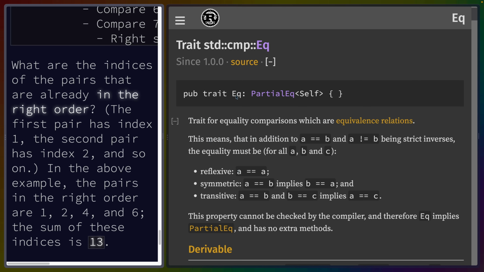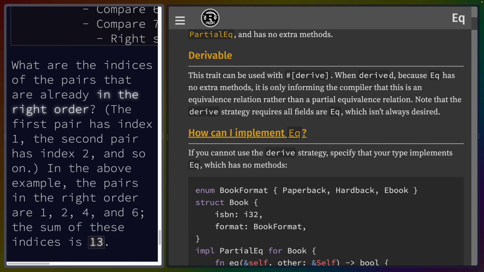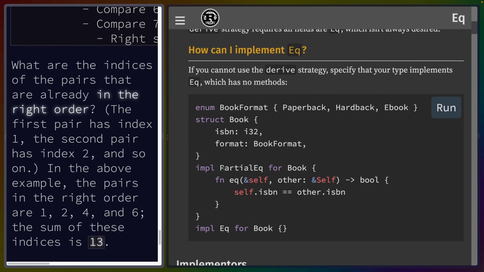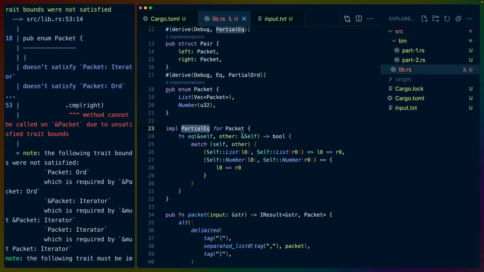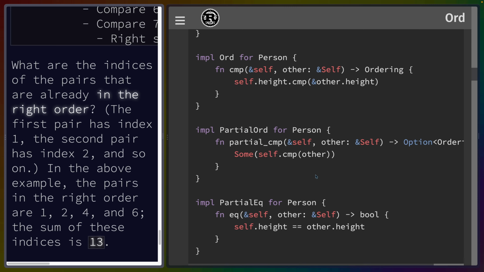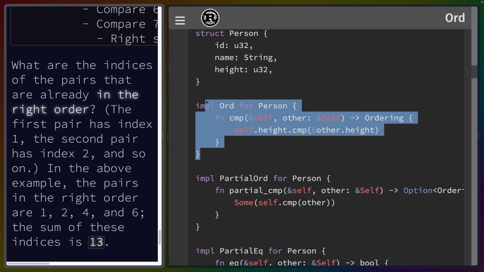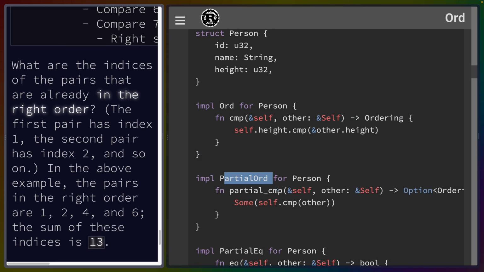If we have Eq, that means A equals A, A equals B implies B equals A, and A equals B, B equals C implies A equals C, which is all true for us. But we don't actually implement equality. We implement partial equality, so we can implement PartialEq here. I'm 90% sure that if we impl Ord, then we can derive PartialOrd, because this will be our implementation.